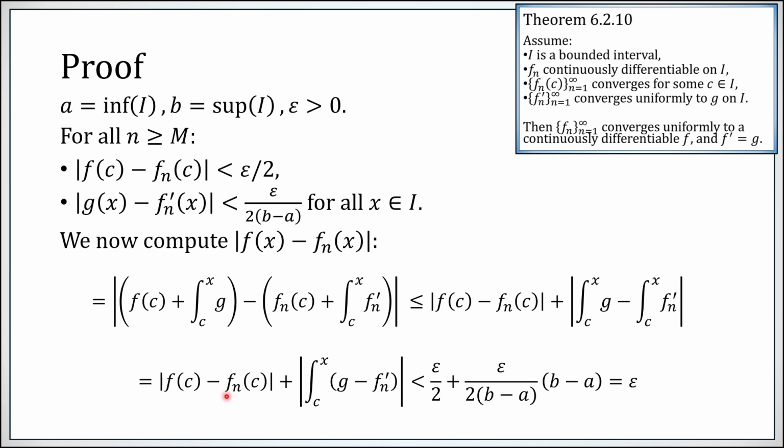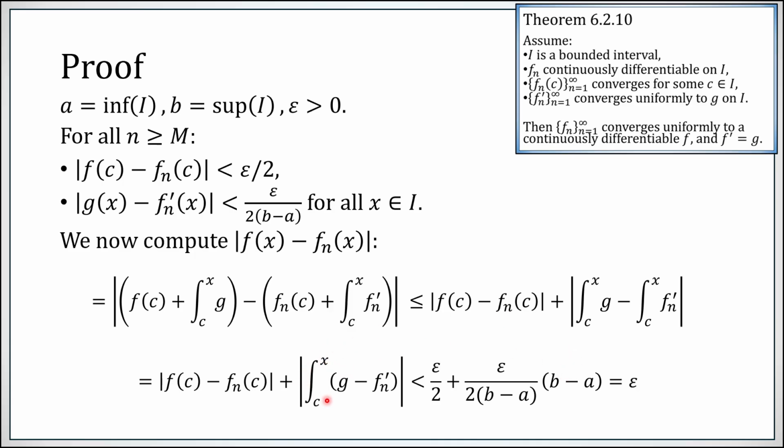We know that fn of c is very close to f of c. It's epsilon over 2 close. Similarly, g minus fn prime, that in absolute value is no bigger than epsilon over 2 times b minus a everywhere in the interval, so certainly between c and x. The length from c to x is definitely not larger than b minus a.